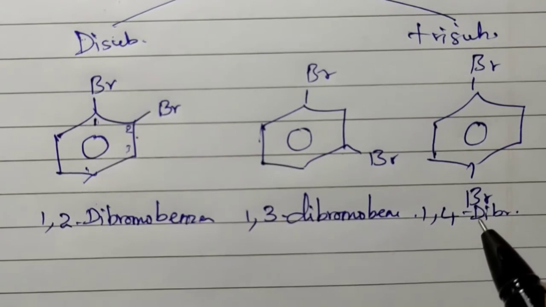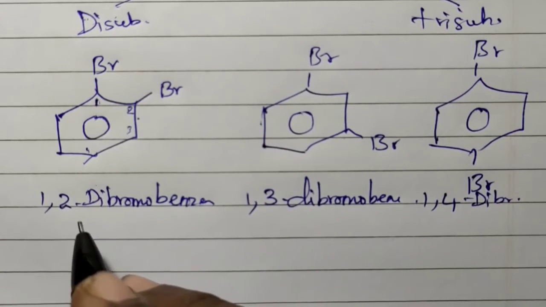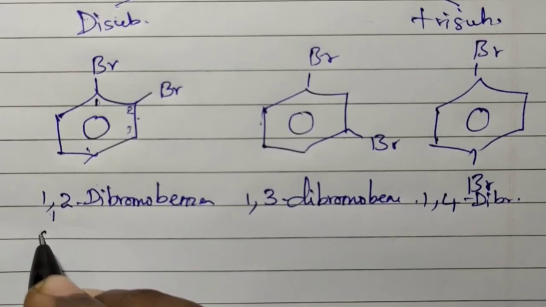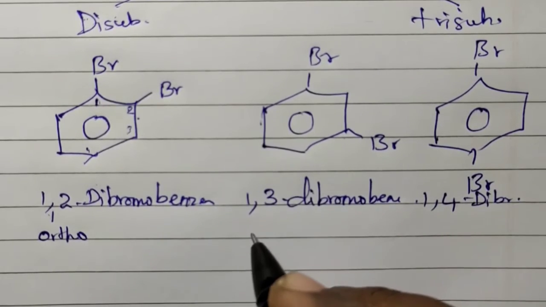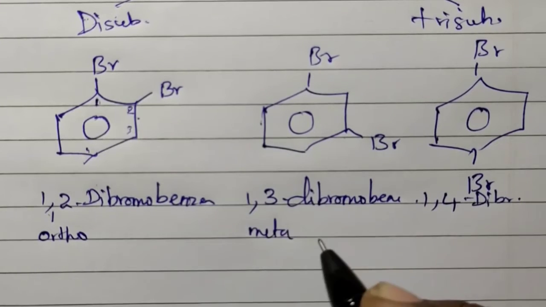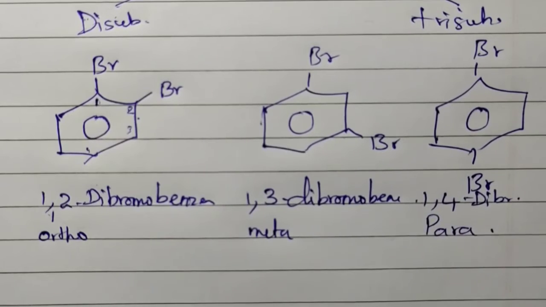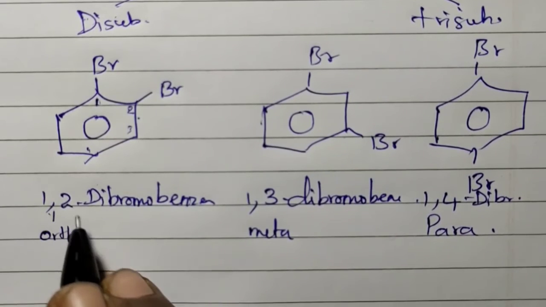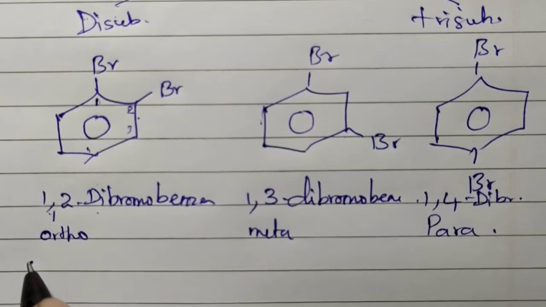In the common system, or in olden days, this 1,2 position is normally called the ortho position. The 1,3 position is called the meta position. 1,4 is called the para position. So 1,2-dibromobenzene in the olden days is called ortho.